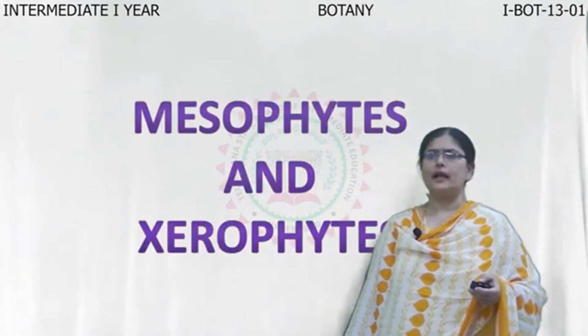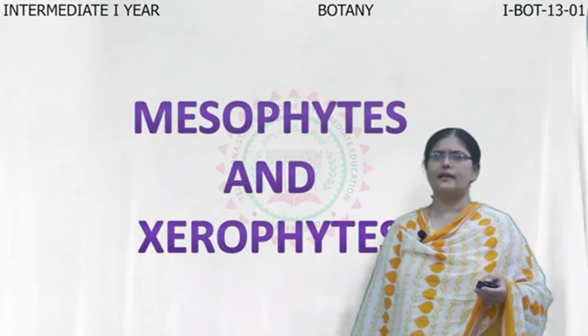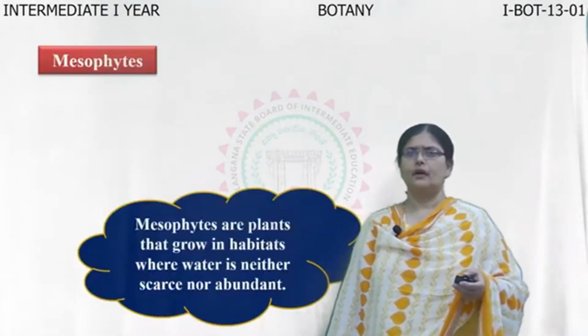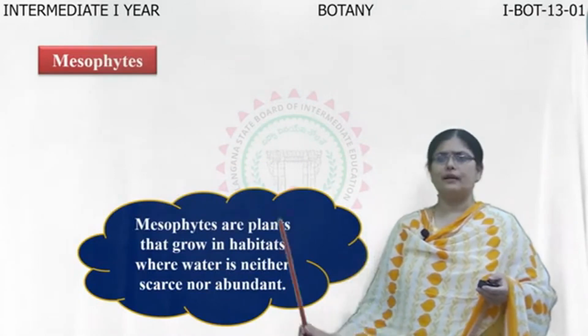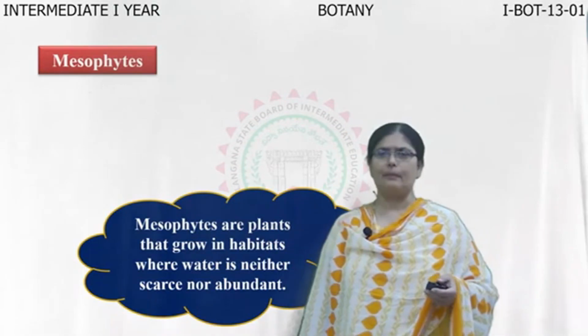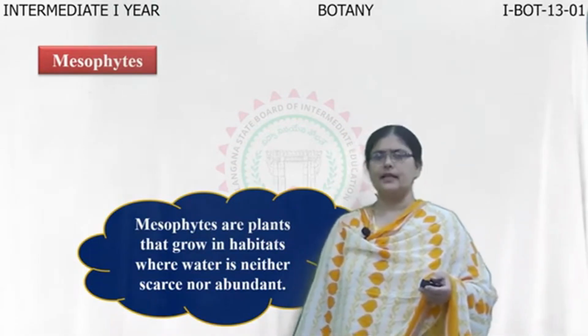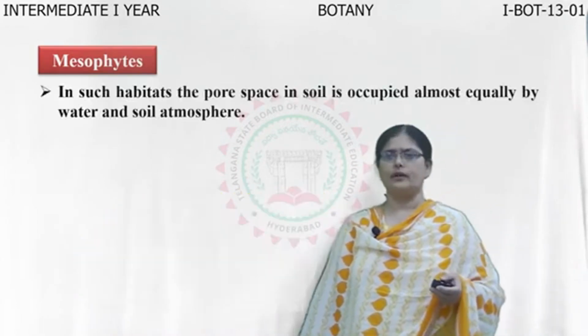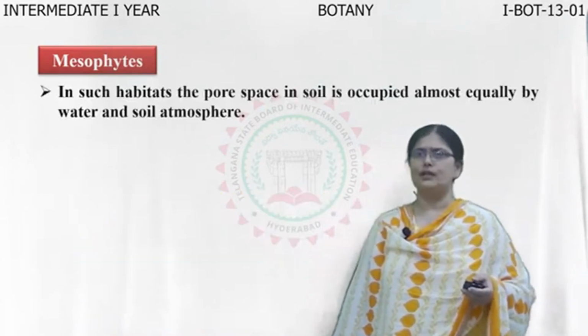Now, let us see how the mesophytes and xerophytes are ecologically adapted. Mesophytes are nothing but the plants which grow in habitats where water is neither abundant nor scarce. That is, they are totally land plants and they have access to water. Such plants are called mesophytes.